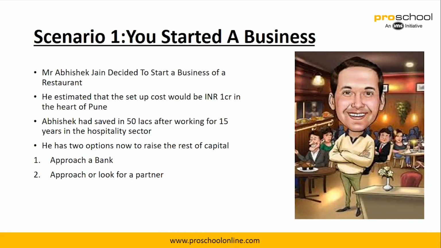So let's tweak the entire story again. Abhishek Jain decided to start a restaurant business. He estimated that a setup cost of 1 crore would be required, and let's say instead of saving 1 crore, he was only able to save 50 lakhs after working for 15 years. Now he still needs that 50 lakhs, so there's a 50 lakh deficit. Now he has two options: either he can approach a bank or look for a partner. If he approaches a bank, it's called debt. If he looks for a partner, making him an owner, then it is equity.